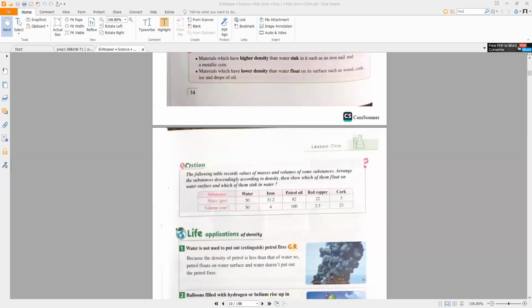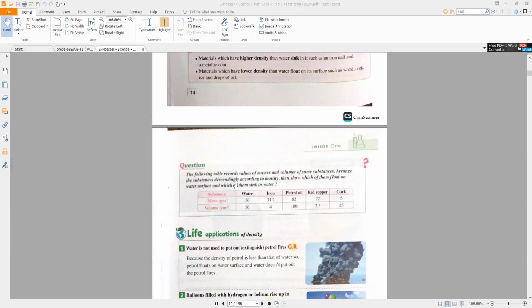So in some problems, you need to measure the density of a substance. After you measure the density of the substance, you want to know whether this substance will float on water or sink in water. Like the following table, which records the values of masses and the volumes of substances.